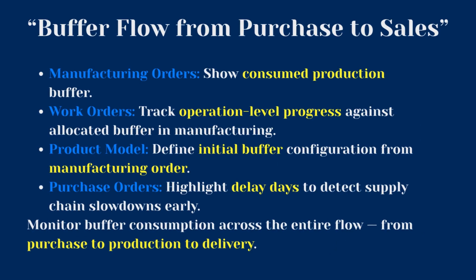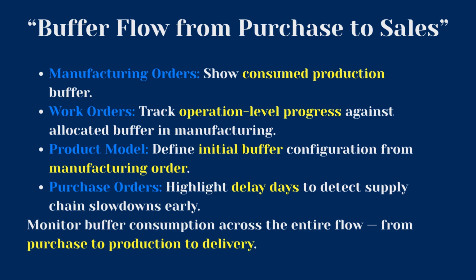Beyond sales orders, buffer tracking is available at every operational level. In manufacturing orders, it shows how much production time buffer is consumed. In work orders, it tracks task-level progress against the allocated buffer. In the product model, it defines the initial buffer configuration, the base for all calculations. And in purchase orders, it highlights delay days, helping to identify supply chain slowdowns early.